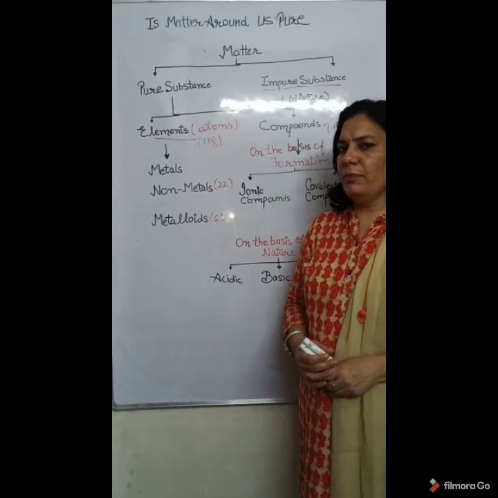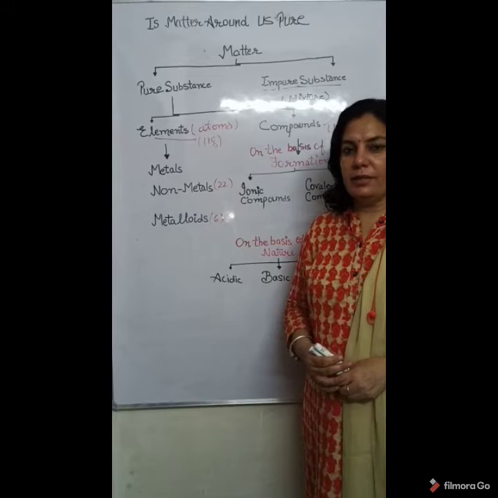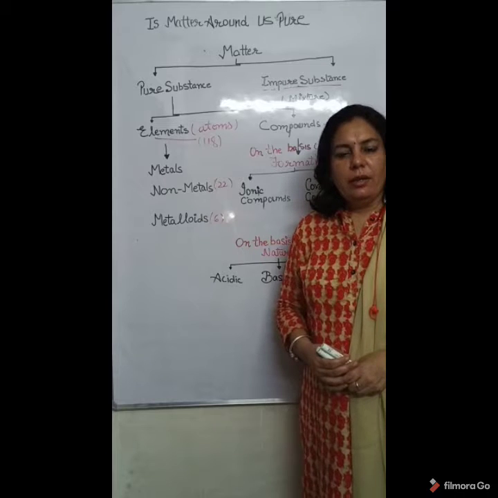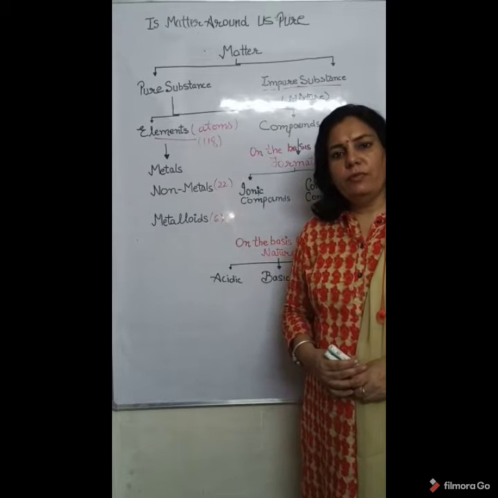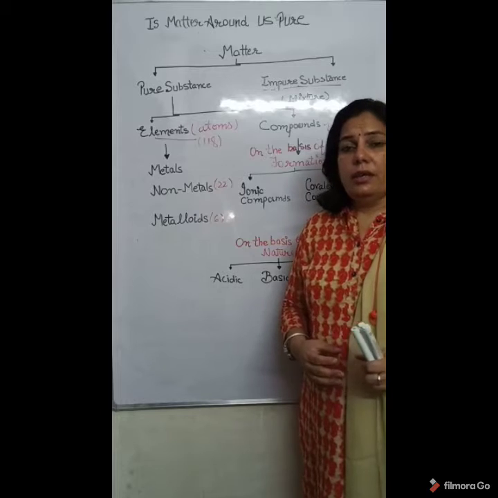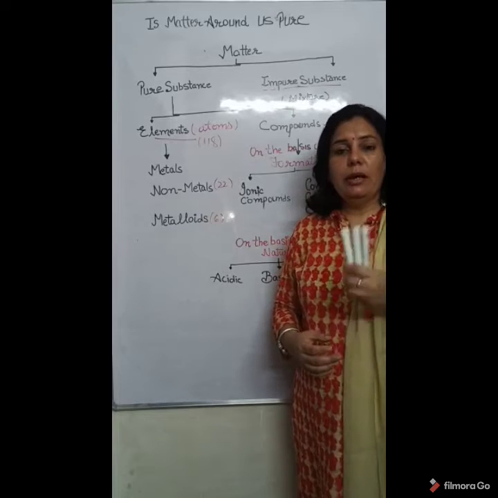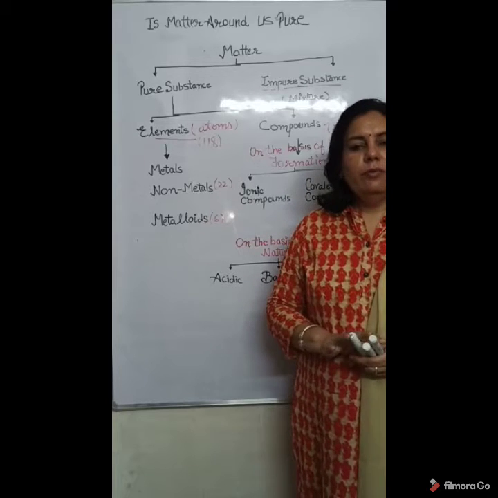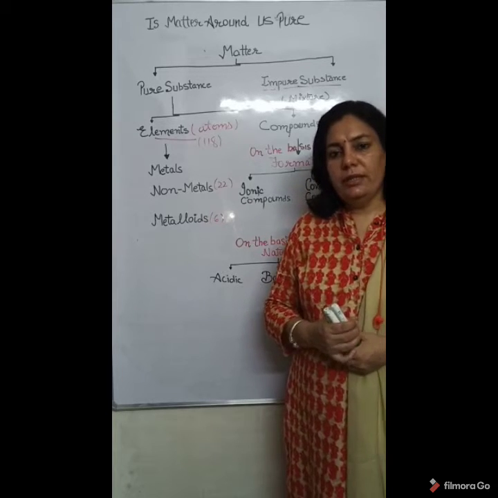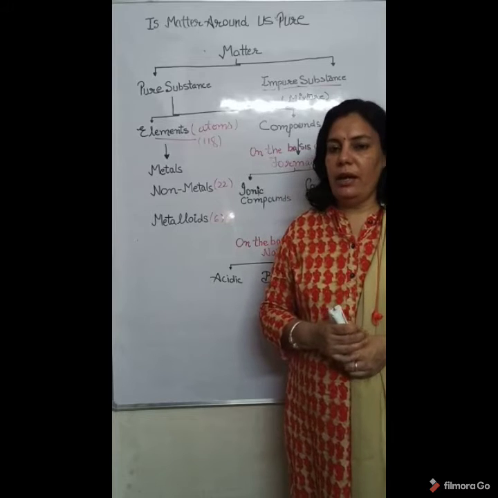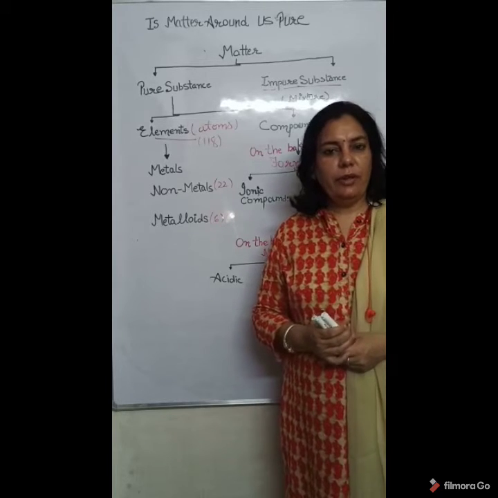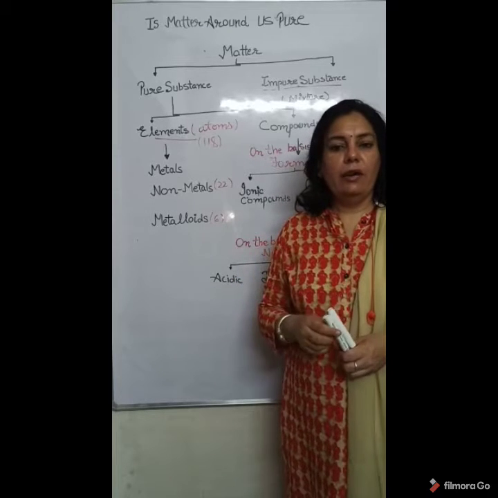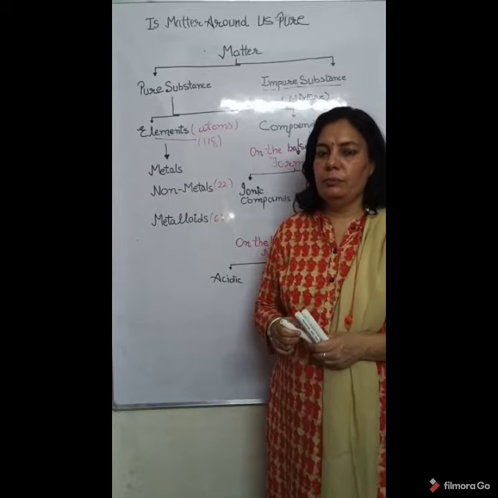Children, this session is about chapter 2 of Science class 9, Is Matter Around Us Pure? So what is matter? Anything which is present around us. We see many things: air, water, table, chair, marker and many more things. All these are considered as matter. What is common between all these things? That they occupy space and have mass. Yes, this is the perfect definition of matter. Any substance which occupies space and has mass is considered as matter.